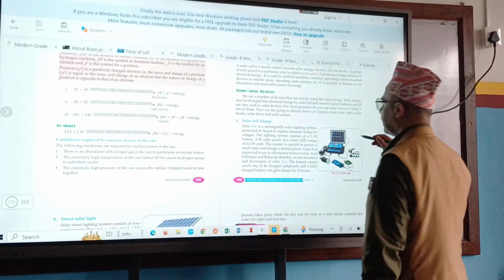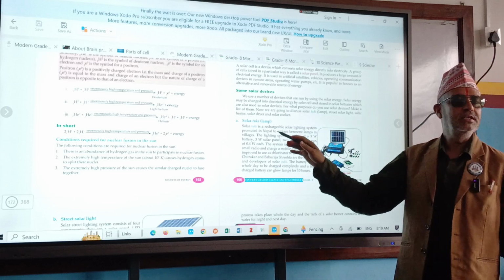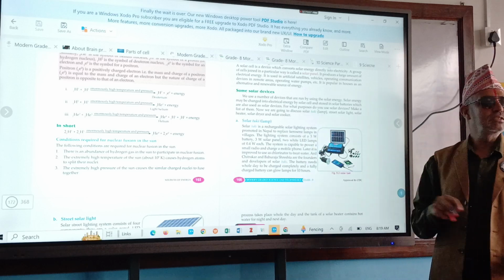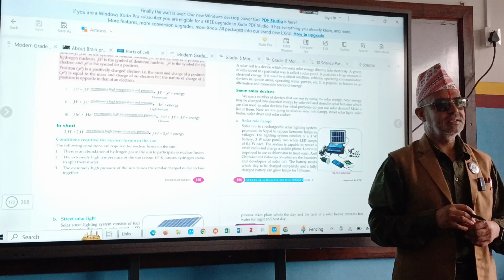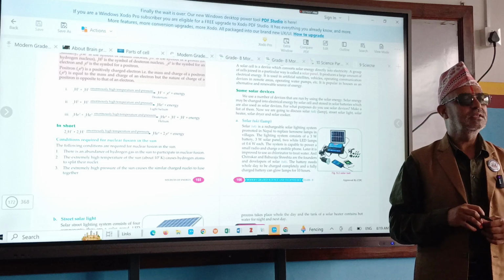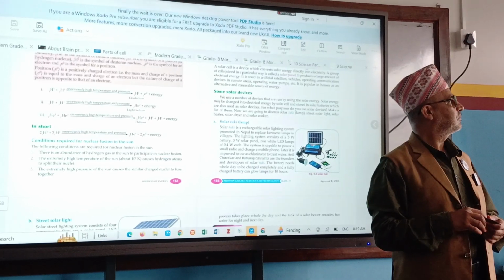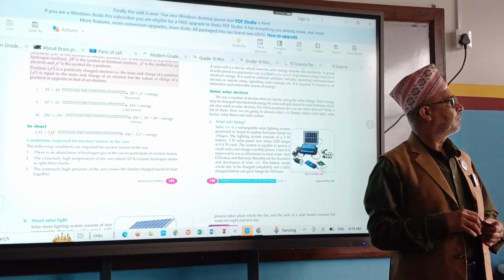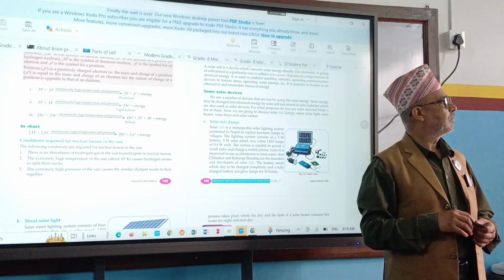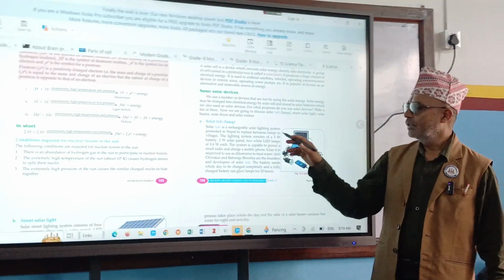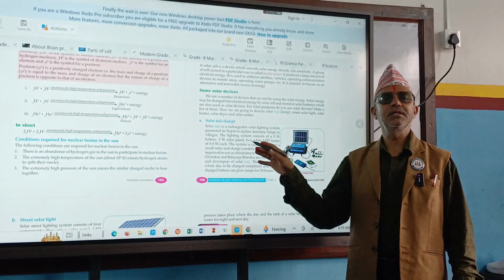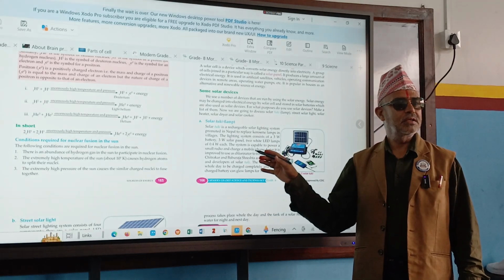What is the first solar device? Solar Tuki. So this solar Tuki is very, very useful in village areas where there is no facility of electricity, current electricity.